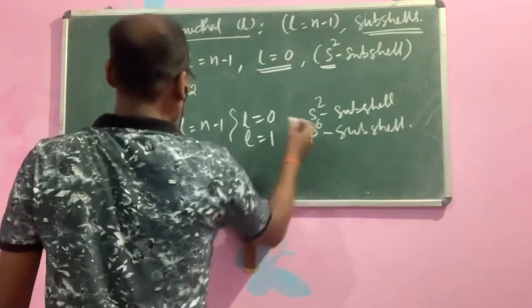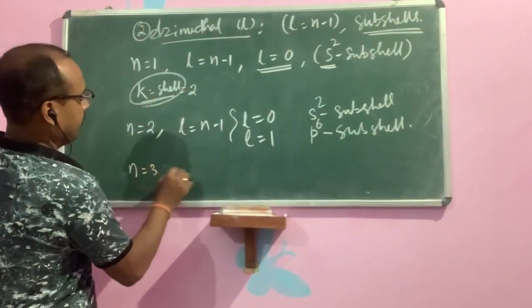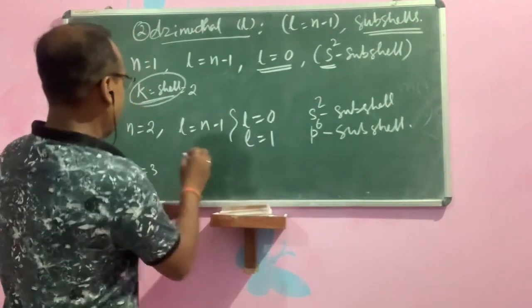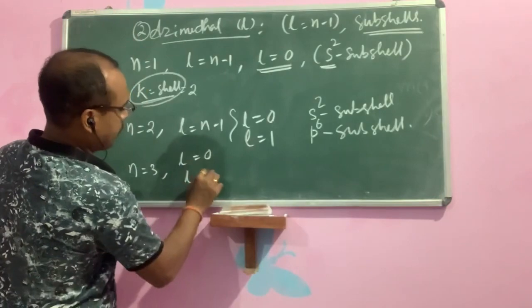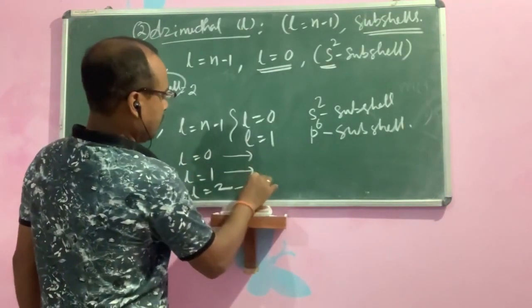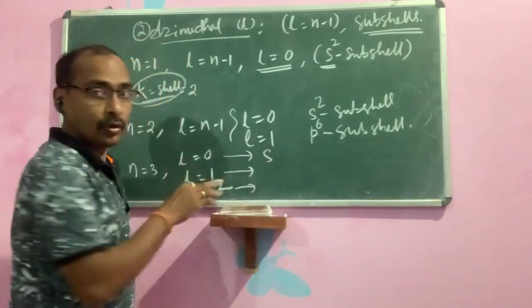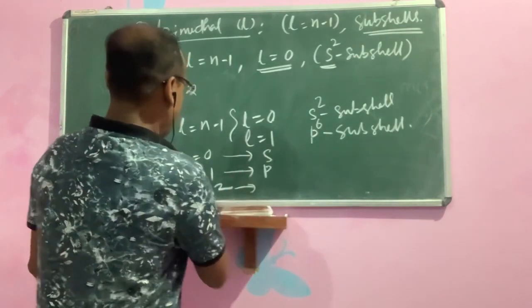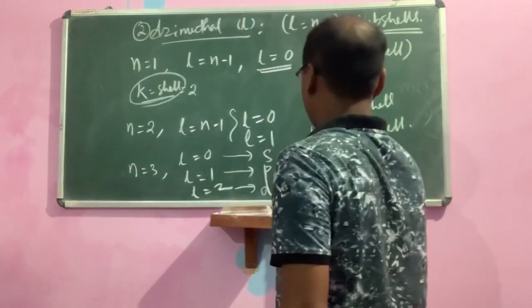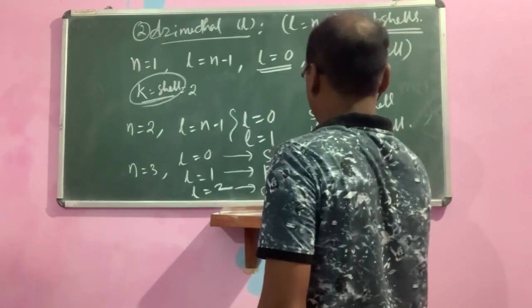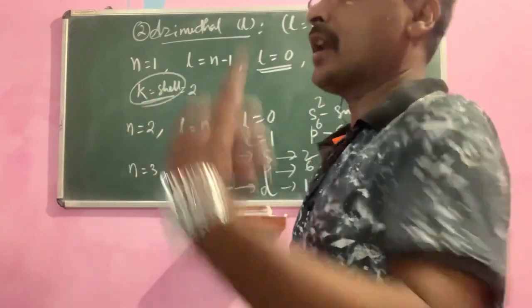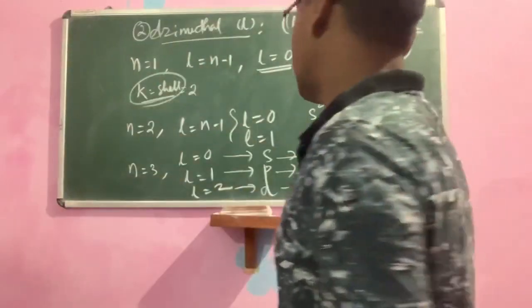Similarly, if n is equal to 3, then what are the L values? L is equal to 0, 1 and 2. If L is equal to 0, then it will be S. If L is equal to 1, then it will be P. If L is equal to 2, then it will be D. So S has how many electrons? 2, P has 6 and D has 10. For F the electrons increase: 2, 6, 10, 14, then 18, for S, P, D, F.